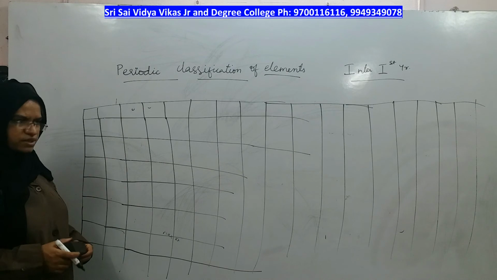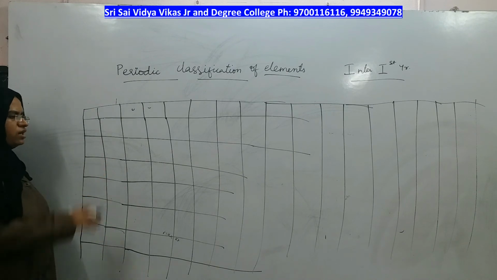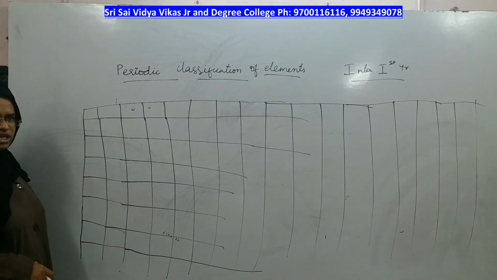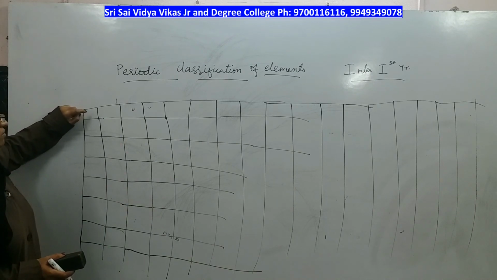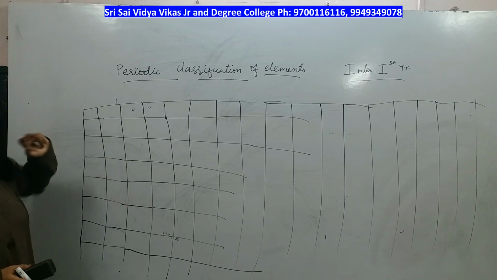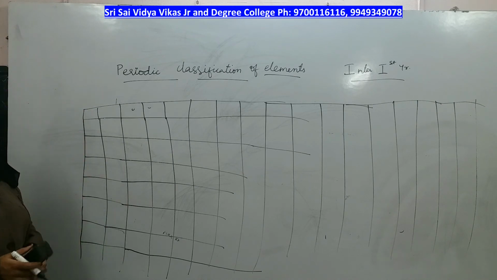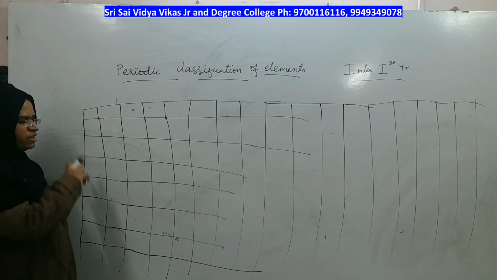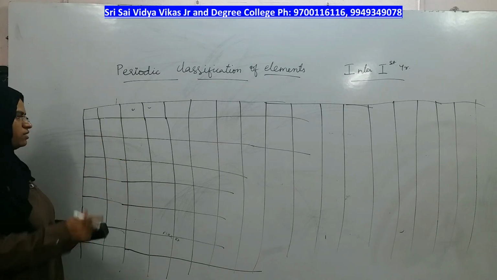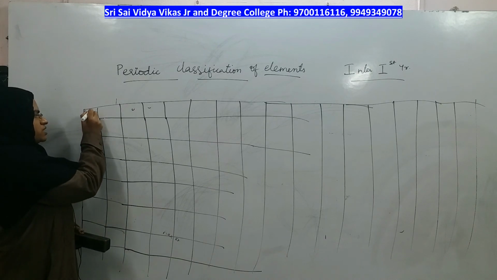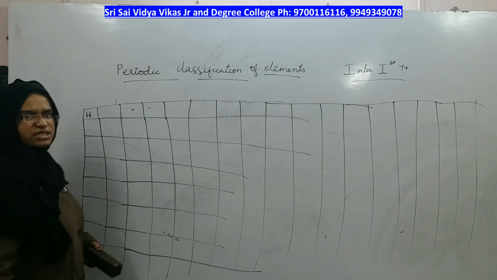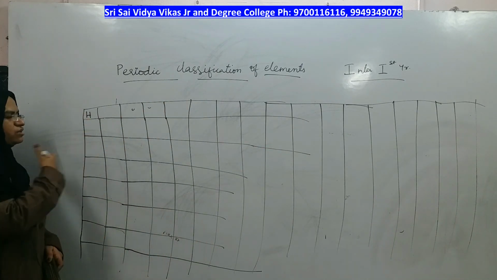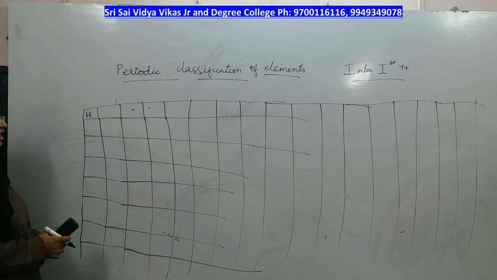Right? So, in the periodic table these are the elements arranged, and they didn't just start placing the elements one after the other. Seeing the similarity, they placed the elements in the group where they were required to be placed. This is how the long form of periodic table will be, starting from hydrogen and the next is helium. Helium should come at the extreme right side and hydrogen should come at the extreme left side, right?